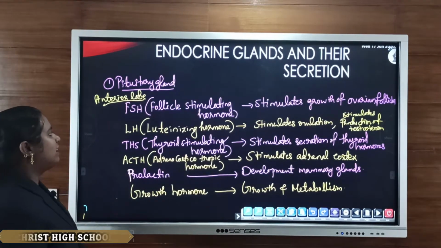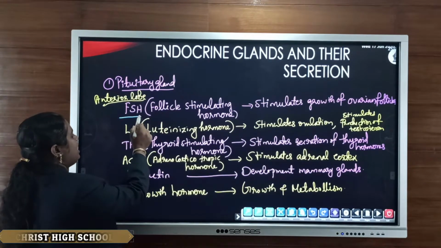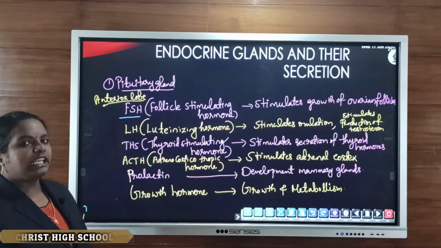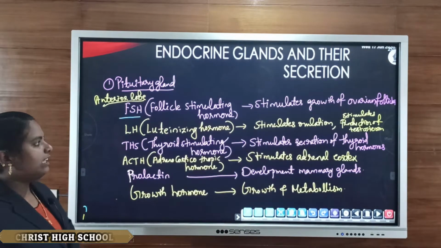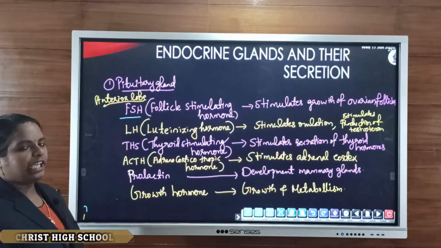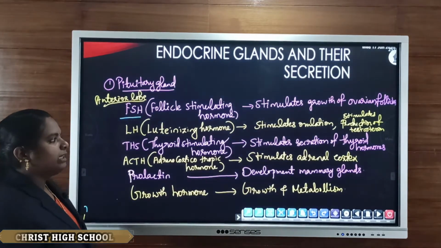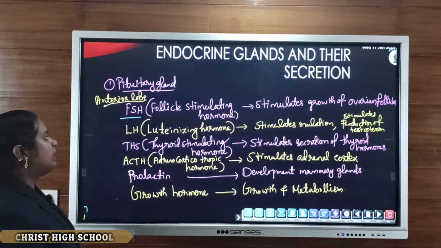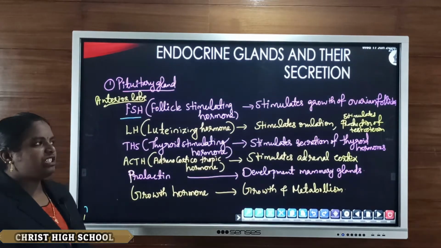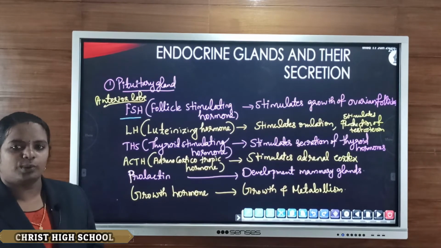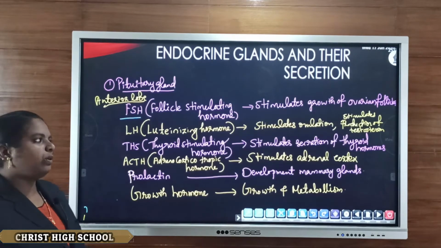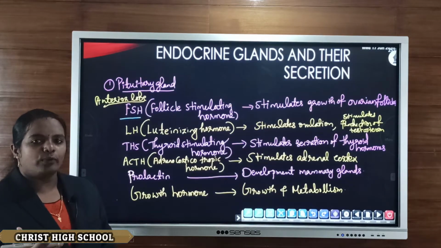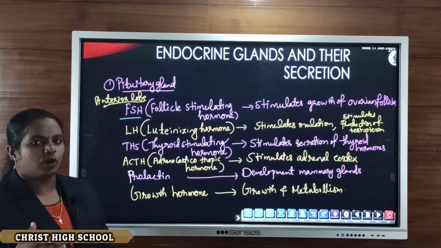The first one is FSH. FSH means follicle stimulating hormone, which is secreted from the anterior lobe of the pituitary. The main function of follicle stimulating hormone is to stimulate the growth of ovarian follicles. These ovarian follicles are immature follicles, so they stimulate the growth of ovarian follicles for the release of ovum.